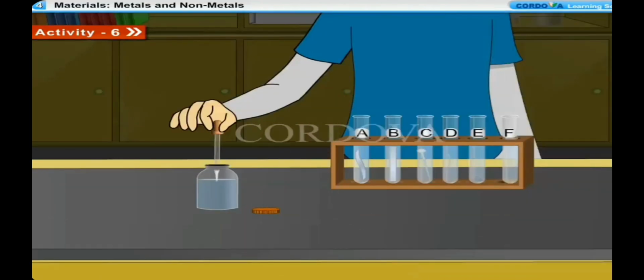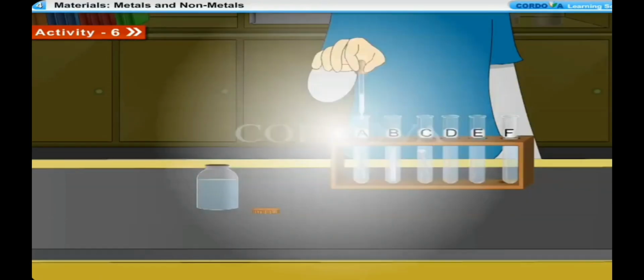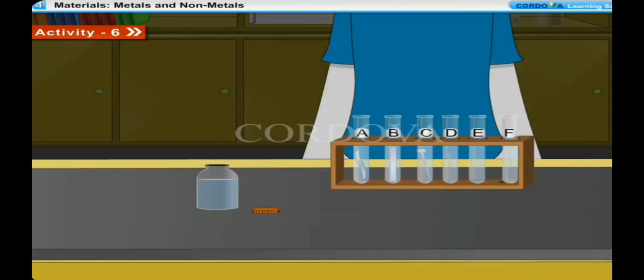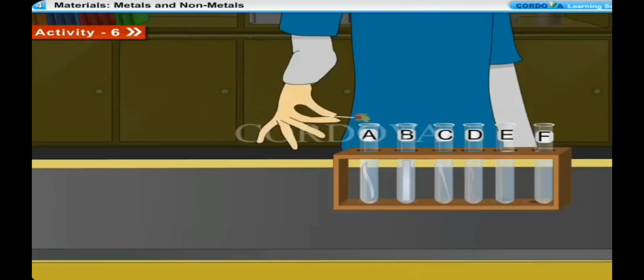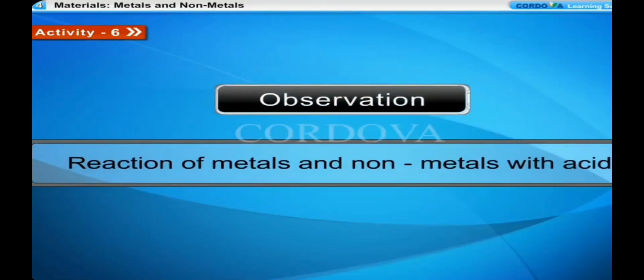With the help of a dropper, we add 5 ml of dilute hydrochloric acid to each test tube one by one. We observe the reactions carefully. We bring a burning matchstick near the mouth of each test tube. Observe the burning matchstick carefully. Observation: reaction of metals and non-metals with acid.